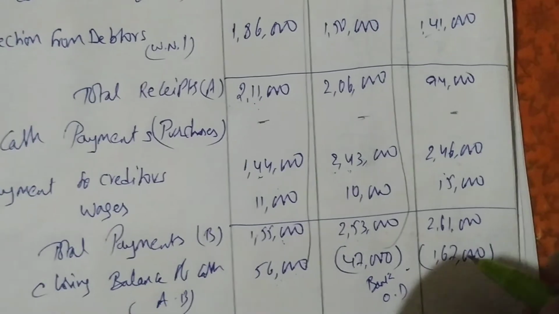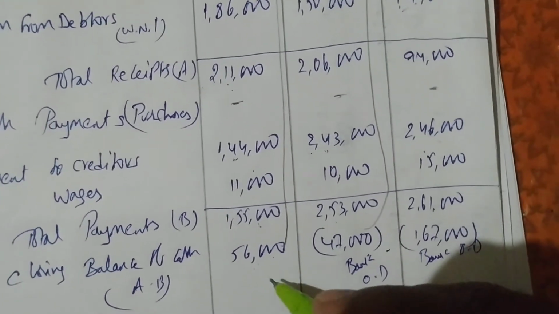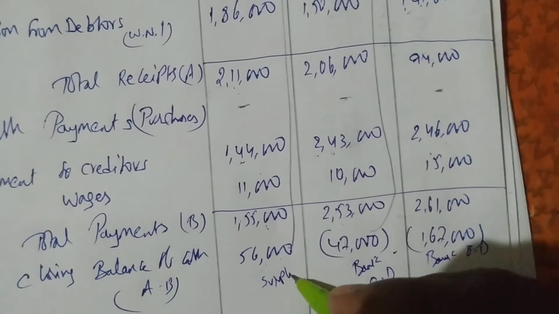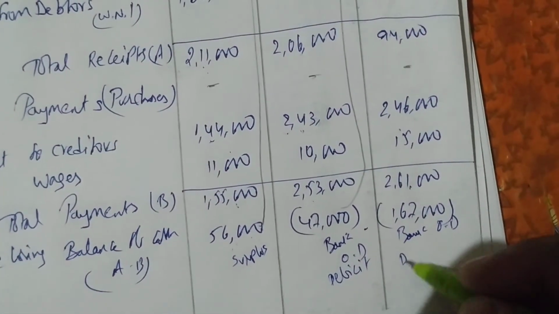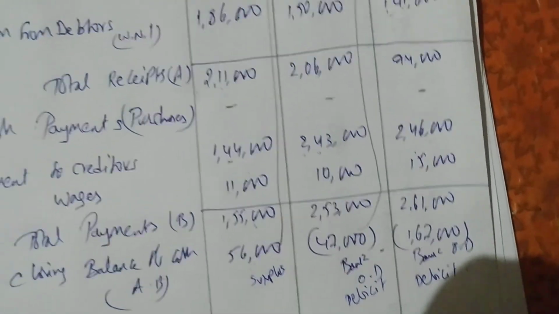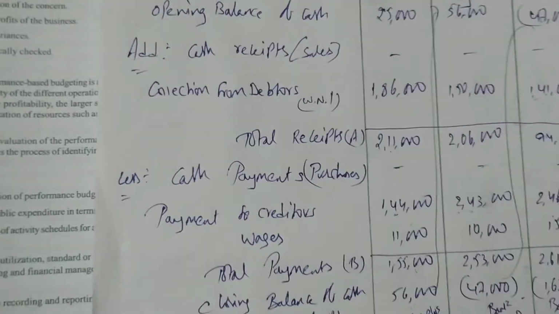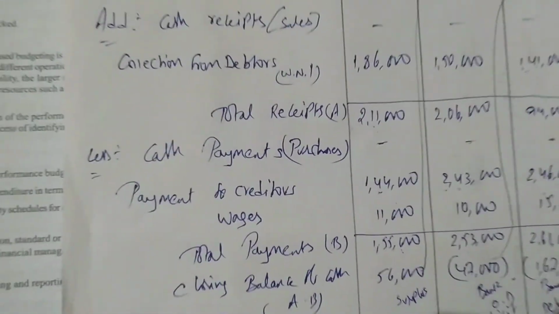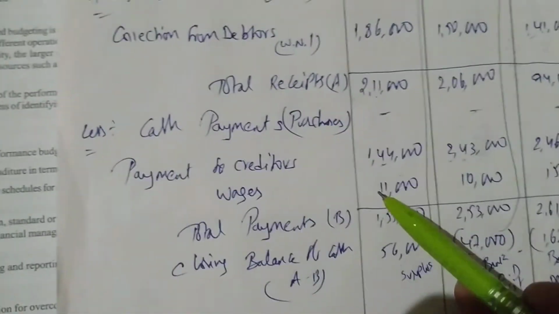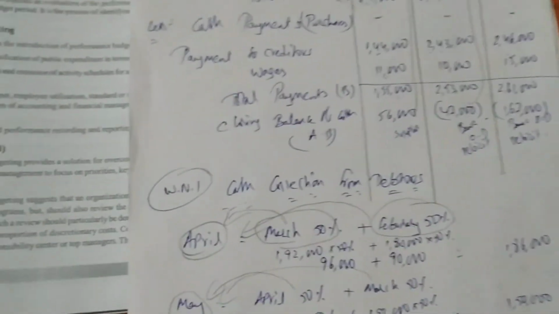This is also bank OD. We can call it bank overdraft or deficit. This is what? Surplus. You can call this a deficit, or you can call it bank OD. Simple, very easy. Just try to understand this collection from debtors. Only once you understand this, the rest is very easy. Okay, easy. So wages we paid in the same month because information is not given. So like this you solve problems. It's very easy to solve problems.